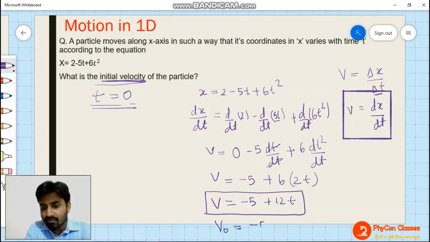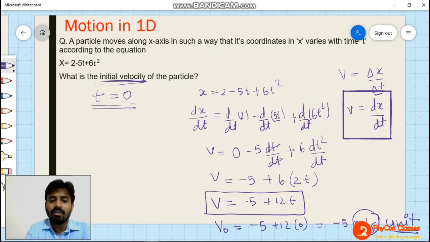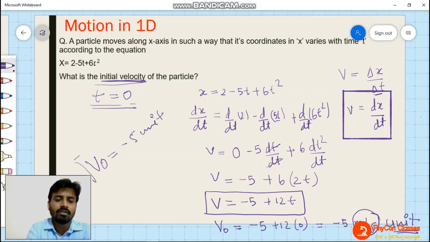It will be minus 5 plus 12 into what? 0 seconds. So this answer is going to be minus 5 meters per second. Whatever is the equation given here, none of the units are given. Initial velocity V0 is going to be minus 5 with some unit. We don't know what the unit is.